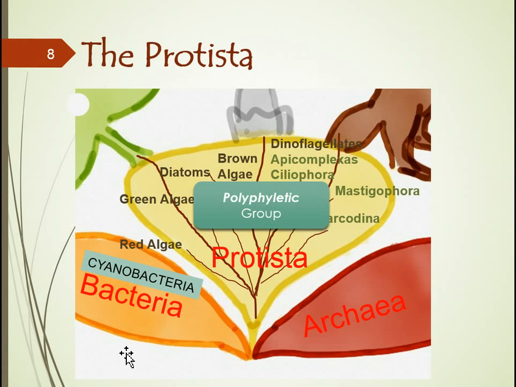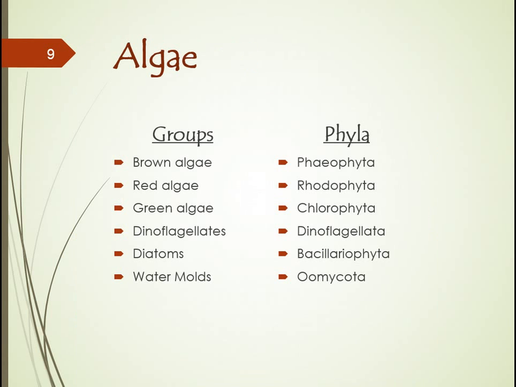That is, that they are made up of single prokaryotic cells. And so for my lectures, I don't consider them as being algae. Instead, I consider them as being prokaryotic cells and members of the kingdom bacteria. So I'm going to leave those out. So let's get on with the algae.